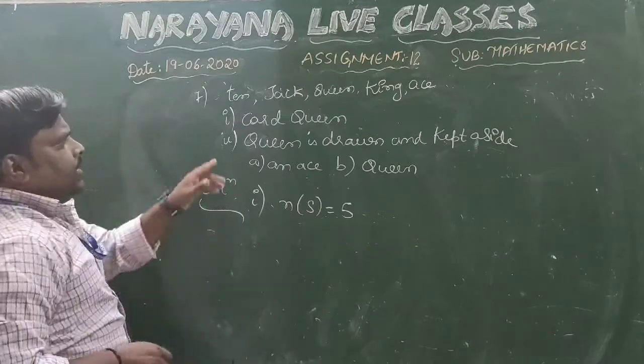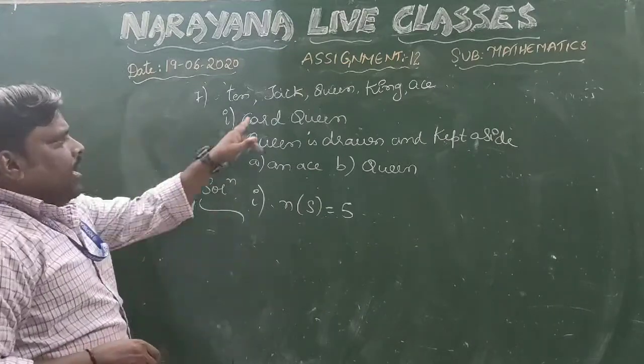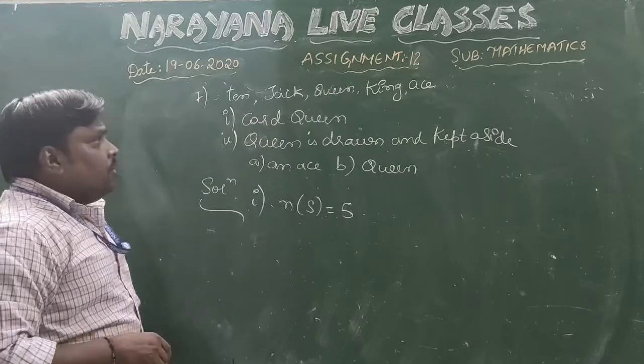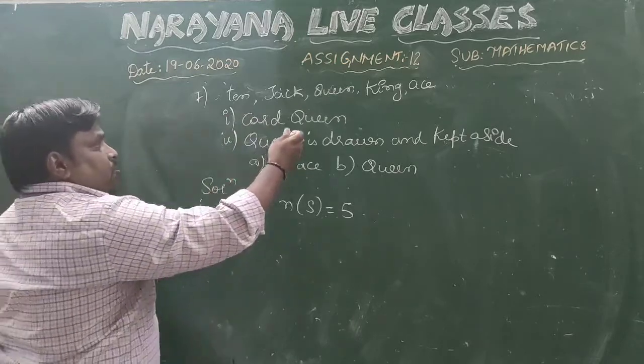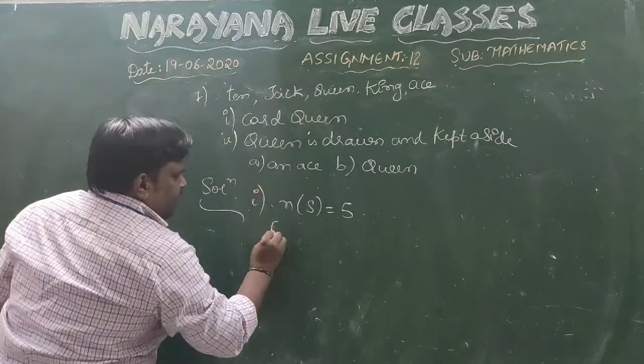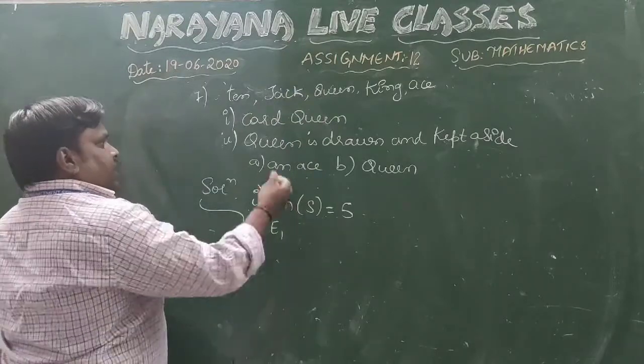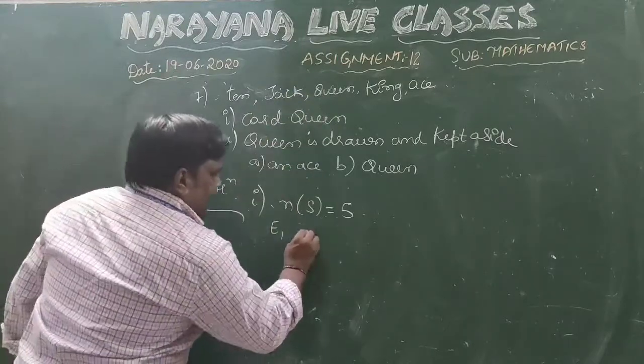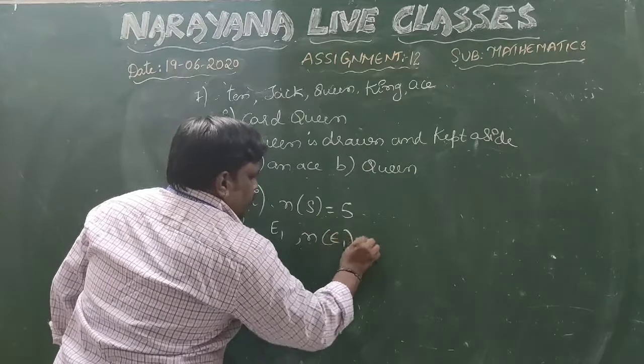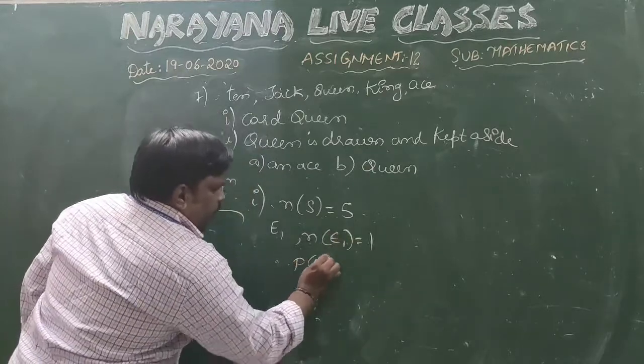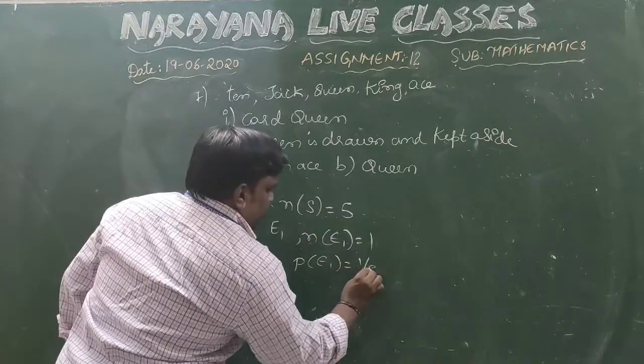What is the probability that the card drawn is a queen? Only 1 chance. Let E1 be the event of getting a queen, then n of E1 is equal to 1. Therefore, P of E1 is equal to 1 by 5.